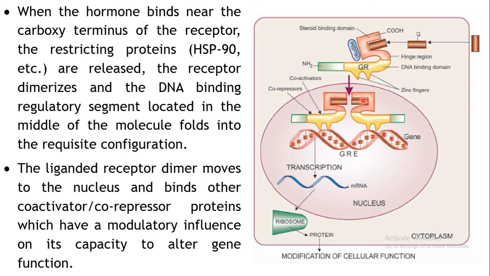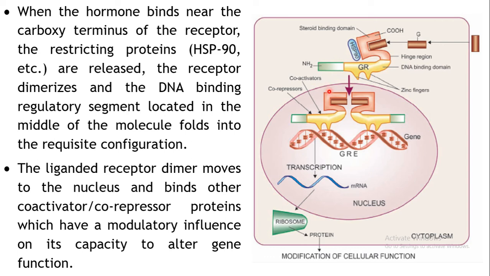Again here dimerization is there. Okay, so as a result of this dimerization, there are some conformational changes which are produced in this DNA binding domain. So these conformational changes will be instituted in such a way that they are required for them to appropriately convert the signal, okay, in the form of transcription. So they will get oriented in such a way.